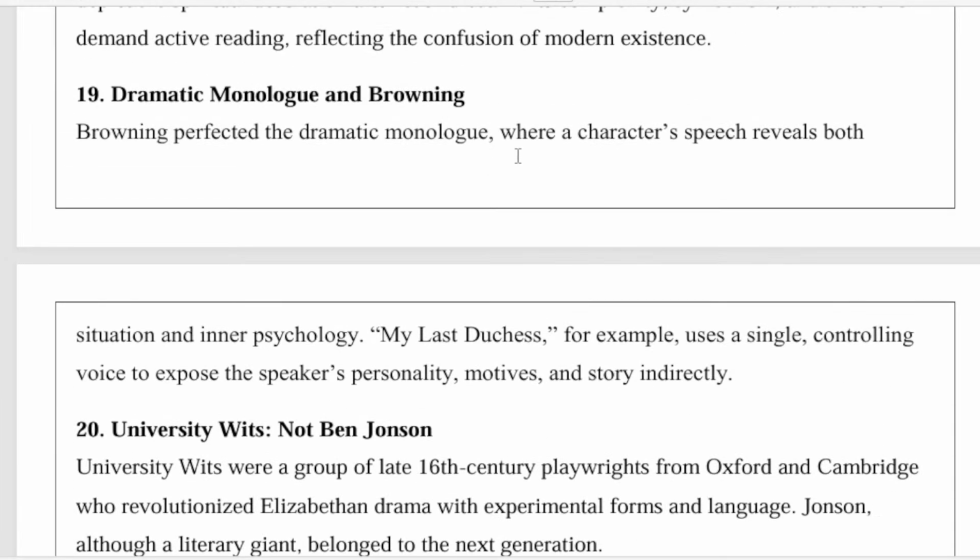Browning perfected the dramatic monologue, where a character's speech reveals both situation and inner psychology. My Last Duchess, for example, uses a single controlling voice to expose the speaker's personality, motives, and story indirectly.